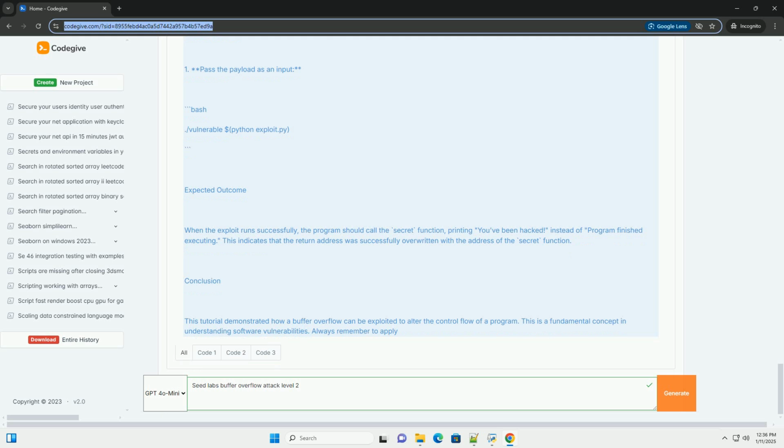Running the exploit. 1. Pass the payload as an input. Expected outcome: When the exploit runs successfully, the program should call the secret function, printing "you've been hacked," instead of "program finished executing." This indicates that the return address was successfully overwritten with the address of the secret function.